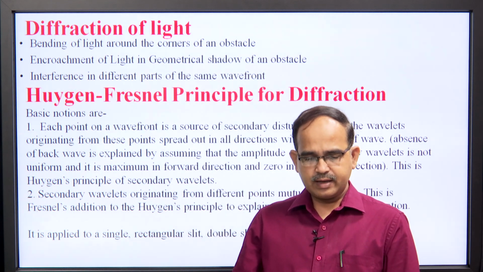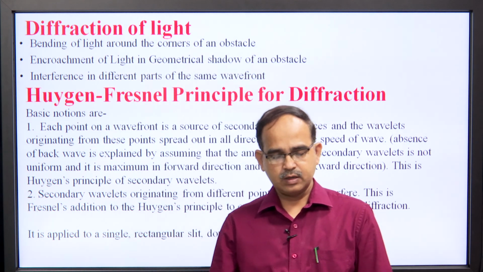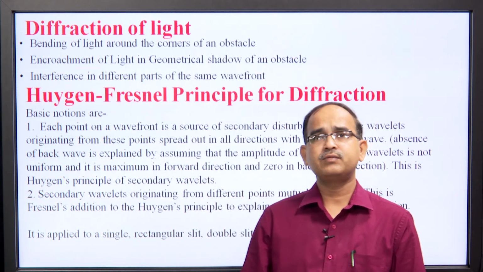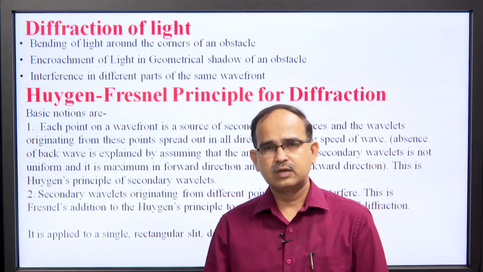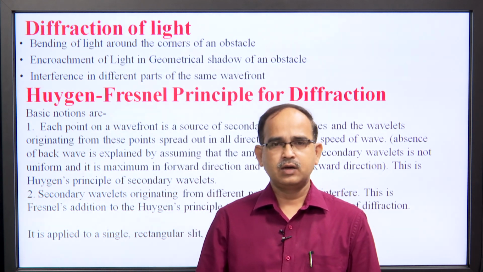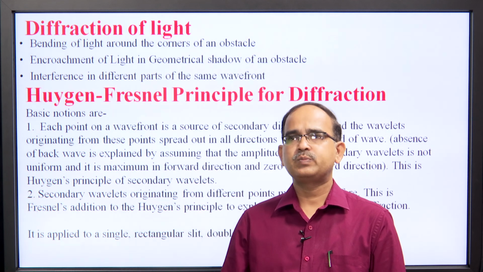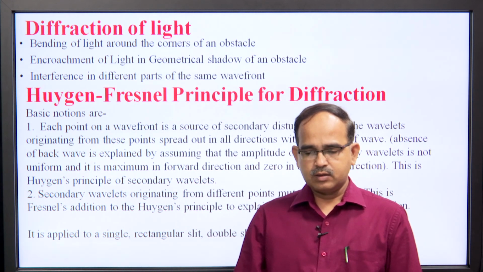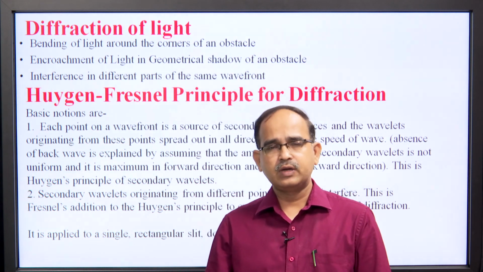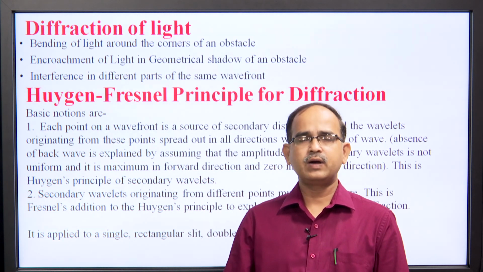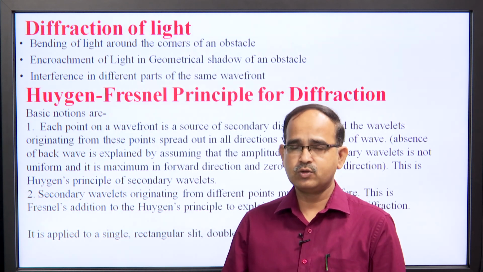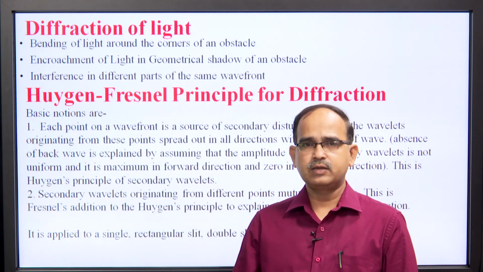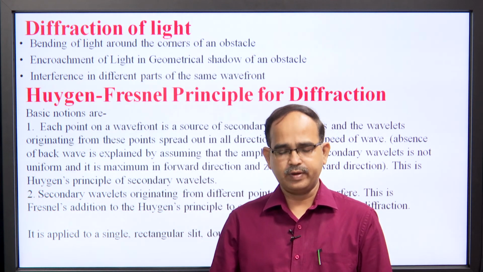So, next is Huygens-Fresnel principle of diffraction. According to Huygens-Fresnel principle, each point of the wavefront is a source of secondary wavelets, and these wavelets propagate with the speed of the wave, and these waves have different amplitude in different directions. In forward direction they have maximum amplitude, and in backward direction they have 0 amplitude. That is why there is no backward wave.